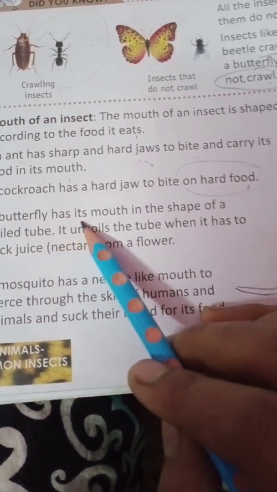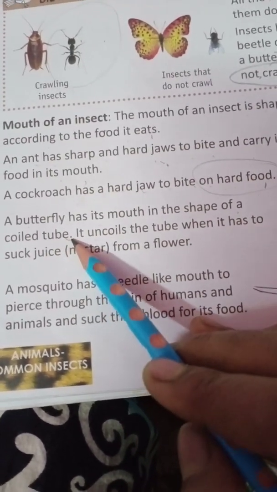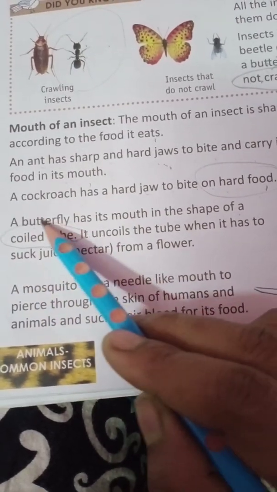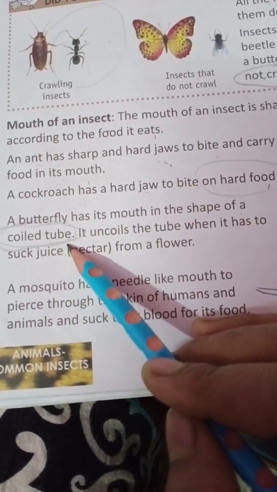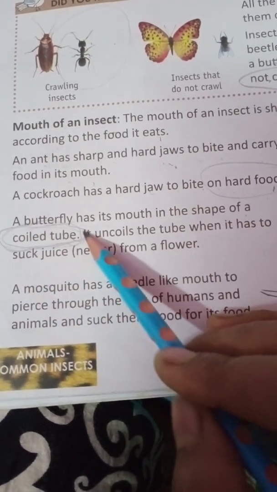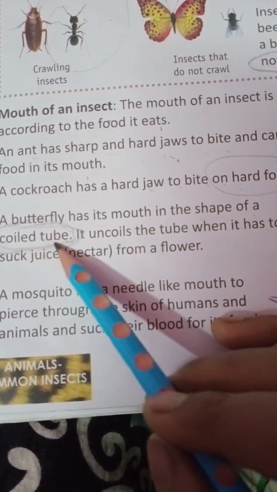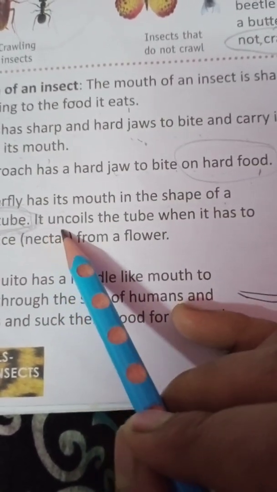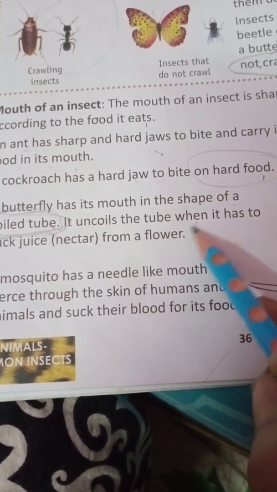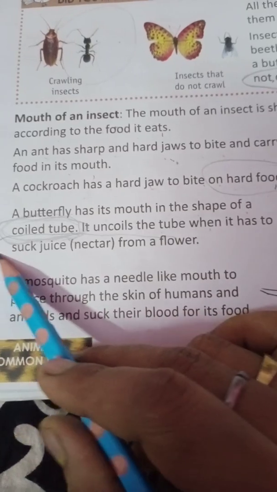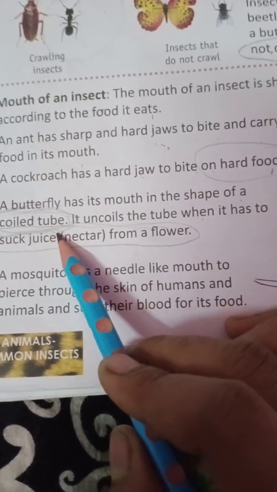A butterfly has its mouth in the shape of a coiled tube. You have seen the butterfly sucking juice from the flower. That's why the mouth of the butterfly is shaped like a coiled tube, with the help of which the butterfly can suck the juice from the flower. It uncoils the tube when it has to suck juice from a flower.